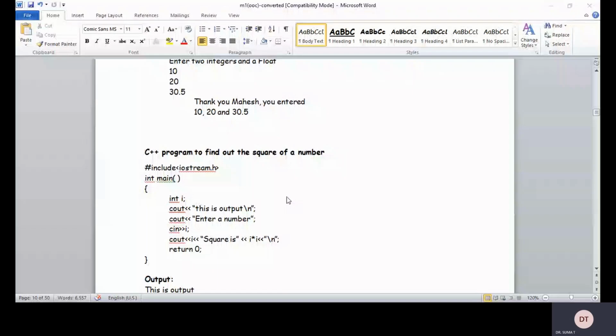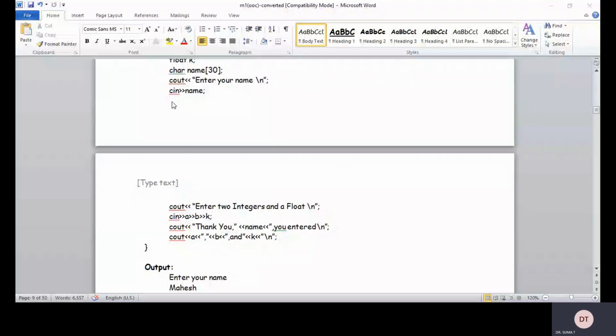That means your main does not return any value. In the previous example and the previous class, I already told you about void main. So with void main there will be no return 0, because we are given a void main. And in int main we have, right? Here int is the return type; if you don't give one, by default it is an integer only.